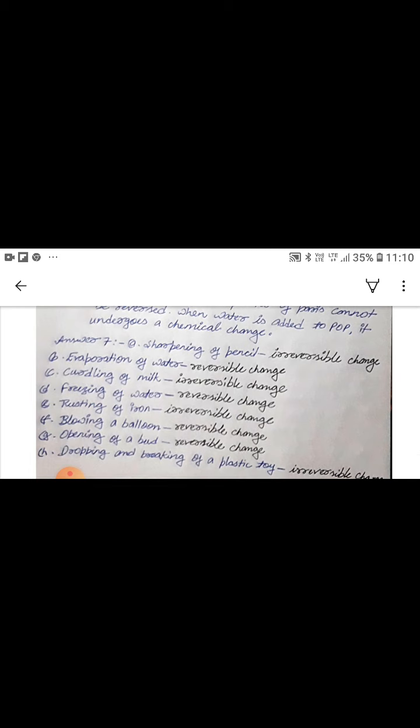Now answer 7. A, sharpening of pencil is an example of irreversible change. B, evaporation of water is an example of reversible change. C, curdling of milk is an example of irreversible change. D, freezing of water is an example of reversible change.